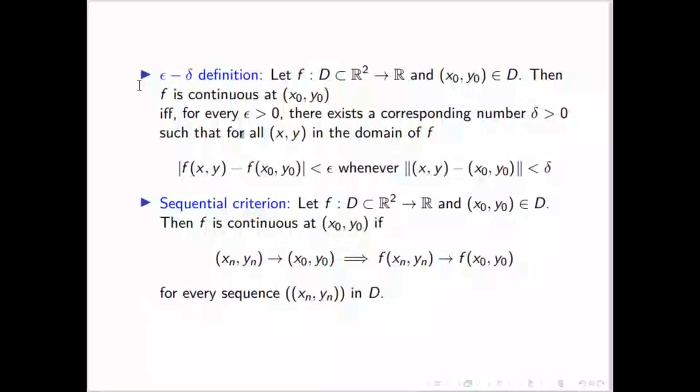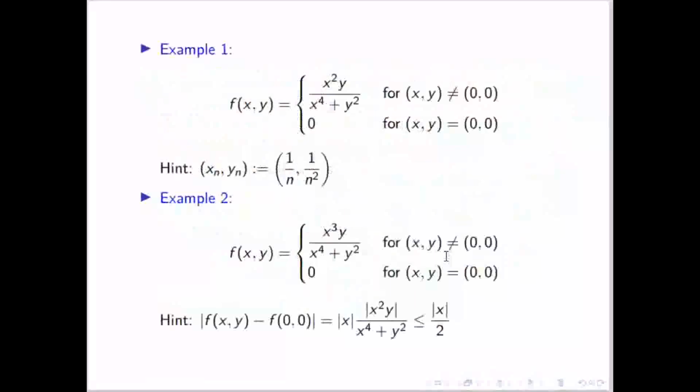The epsilon-delta definition we will use when we have to show that a function is continuous, because the sequential property must be true for every sequence, and we cannot prove every sequence. But if we take one sequence for which this property does not hold, that means we will say that the function is not continuous. So let us see some examples.